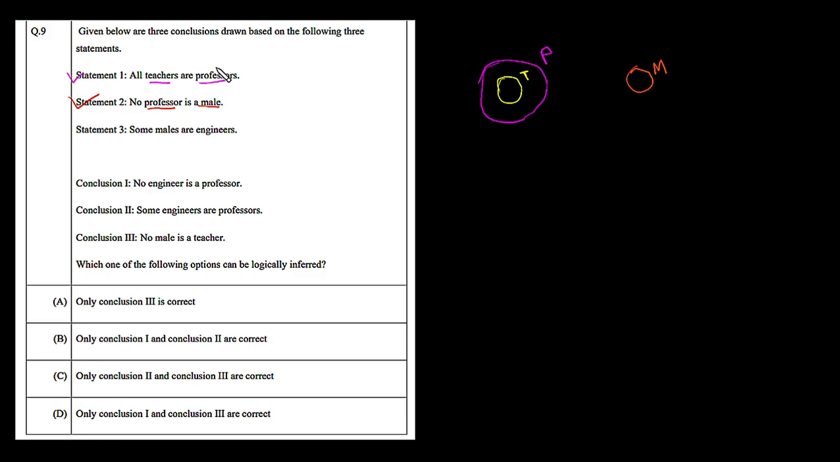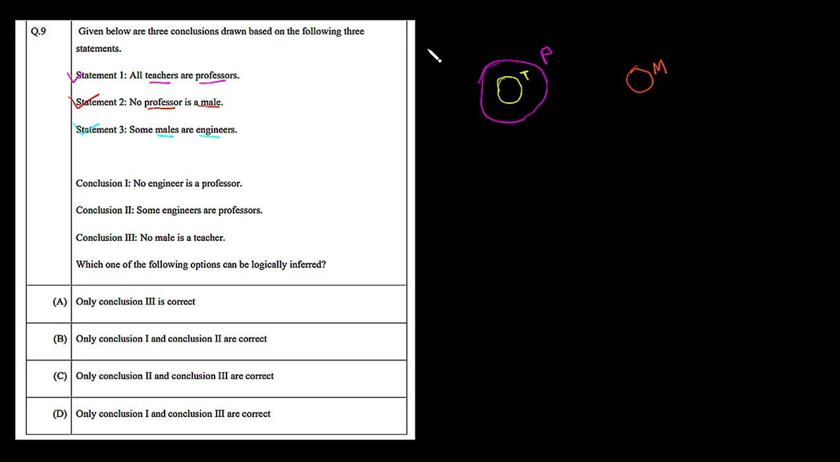Now the last statement, statement 3, says some males are engineers. Again here we have two things: one is male and the second thing is engineer. The statement says some males are engineers. That means the circle representing the engineer must intersect with this male circle. Then statement 3 is true, because there are some engineers who are male, or in other words some males are engineers. Now this thing may happen in two ways.